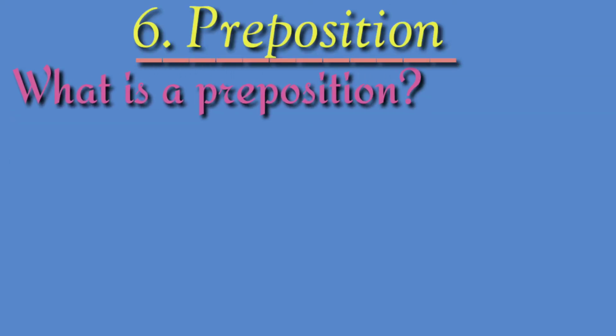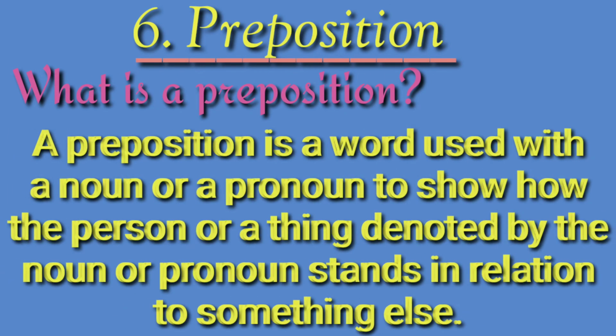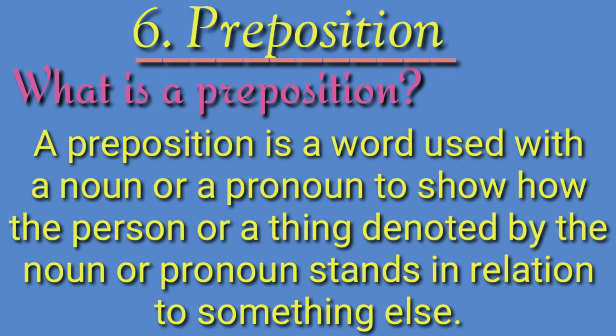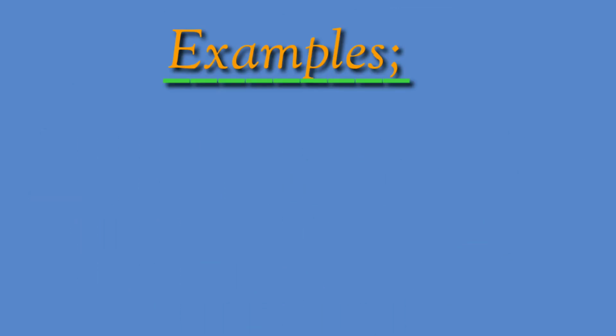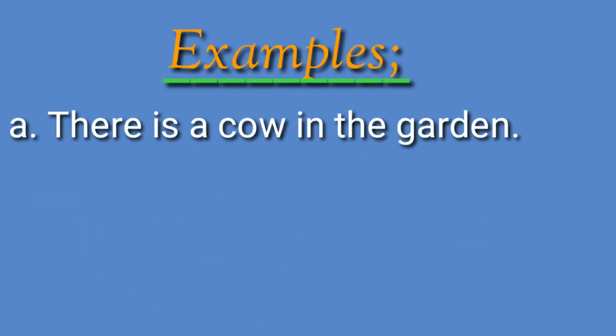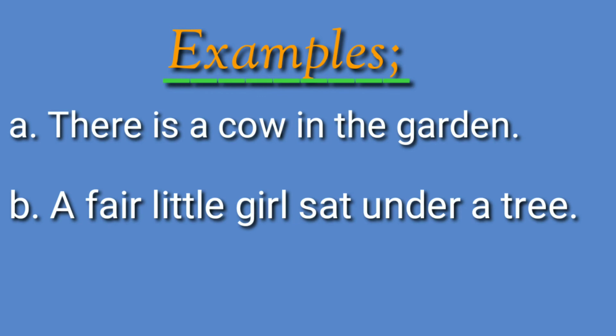Preposition. What is a preposition? A preposition is a word used with a noun or a pronoun to show how the person or a thing denoted by the noun or pronoun stands in relation to something else. Examples: There is a cow in the garden. A fair little girl sat under a tree.